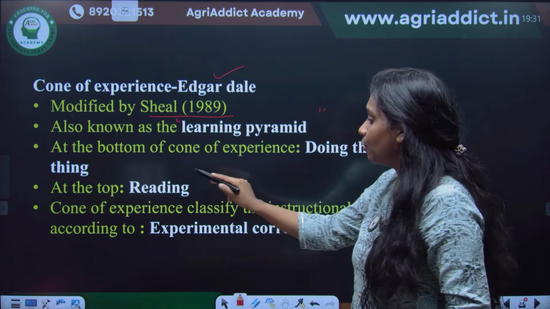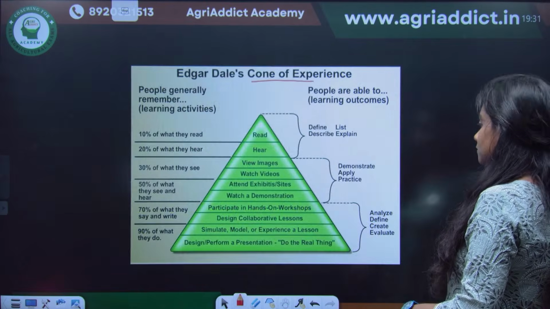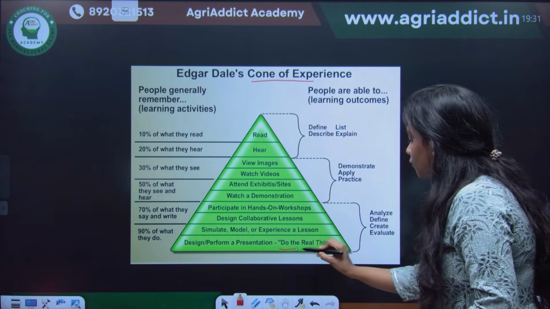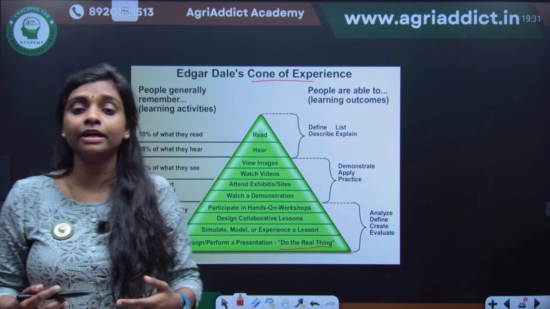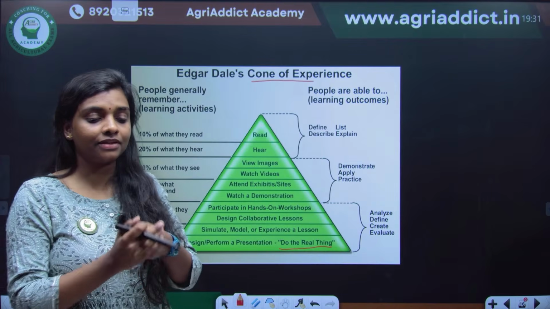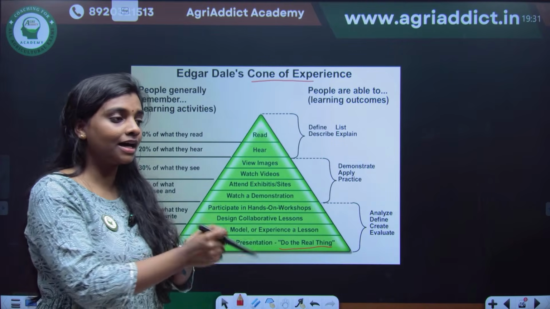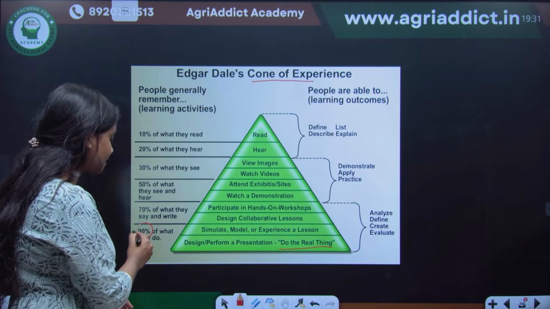At the bottom of the cone of experience, you can see doing the real thing. We already told in the principles that there is learning by doing. When you do an actual thing, if you give a farmer a sprayer and ask them to do it, then they will remember a maximum of 90% of what they do.